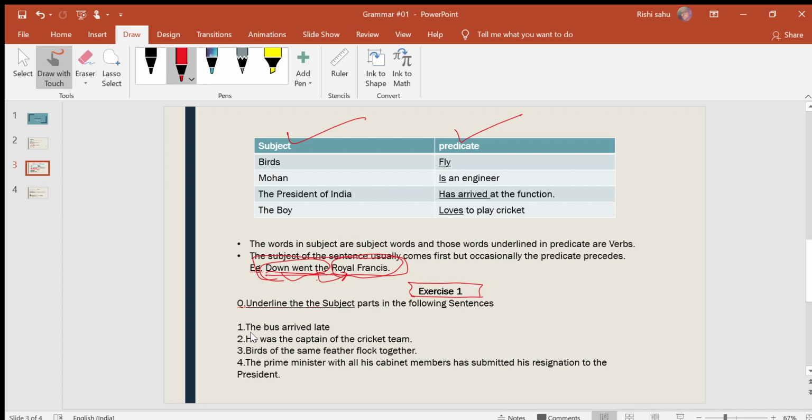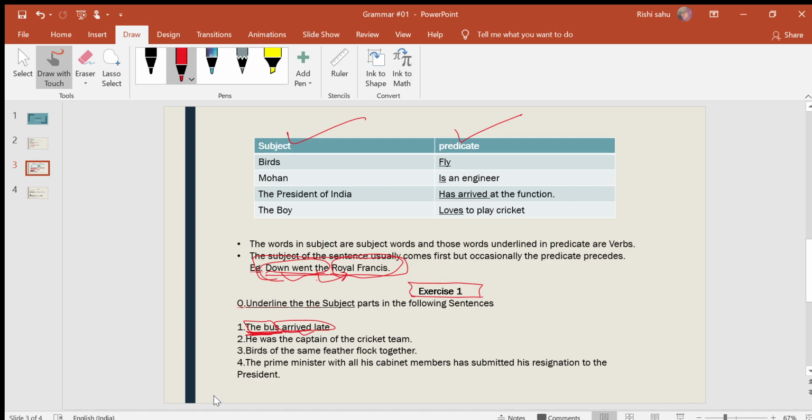What is the subject here? The subject is the thing which we are talking about. Here we are talking about the bus. Who arrived late? The bus arrived late. So the bus is the subject here, and this part is the predicate, and we can see arrived is a verb which is a part of the predicate.